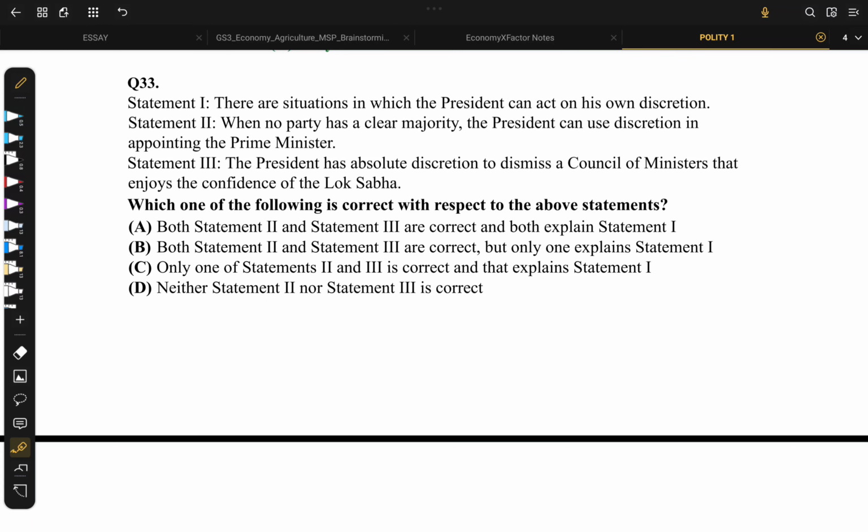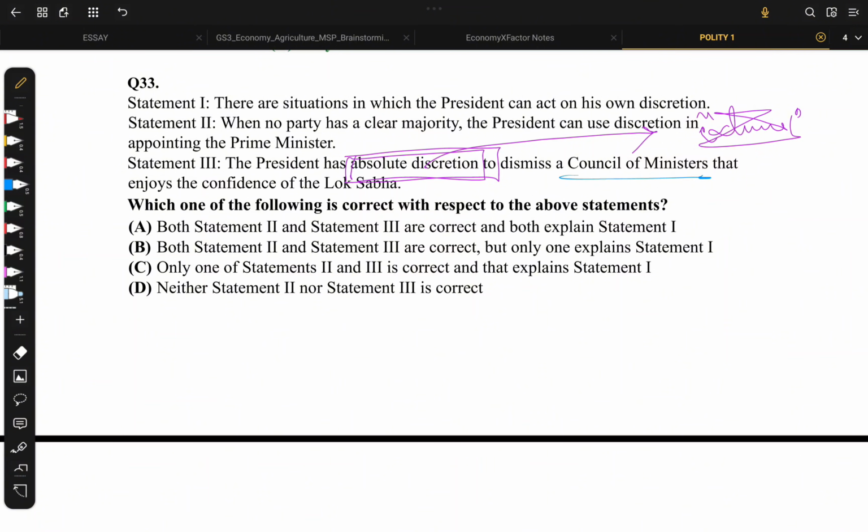Statement 3 says that the president has absolute discretion to dismiss council of ministers that enjoys confidence of Lok Sabha. See, one thing we need to be cautious about is these kind of absolute words, these kinds of extreme words. We should focus on these. And coming to the literal meaning of this option, president cannot dismiss council of ministers that enjoy the confidence of Lok Sabha.